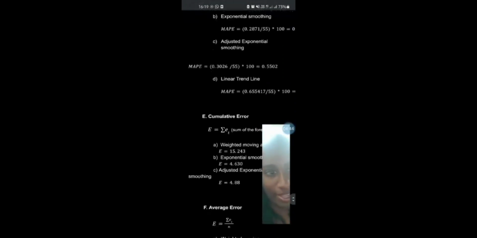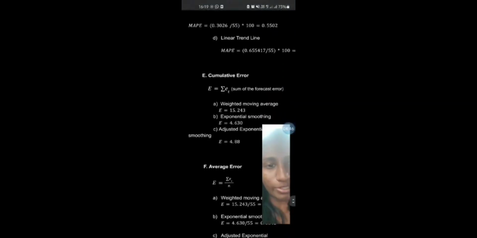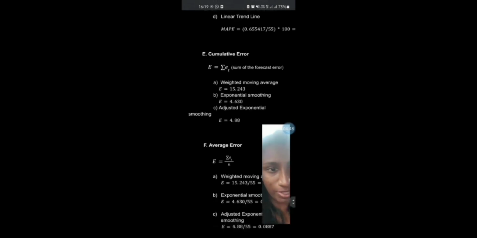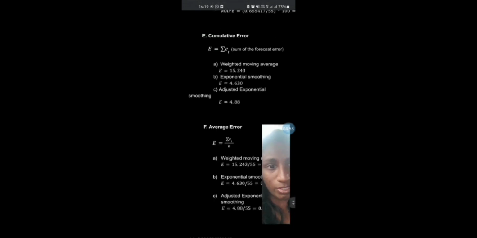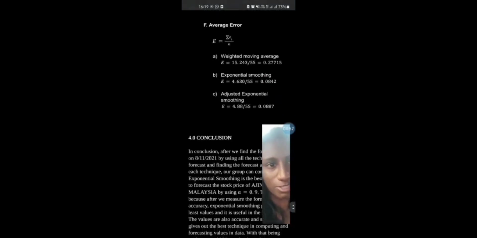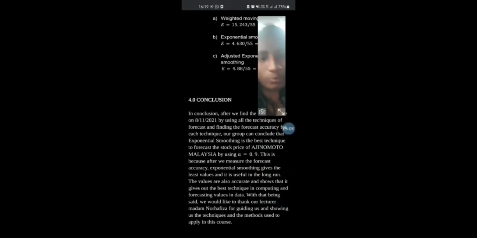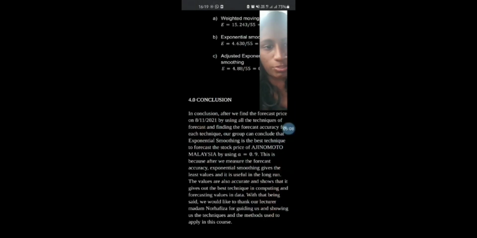the amount. And moving on, we go to the cumulative error, which is the sum of the forecast errors, and the value will be 4.630. And finally, the average error, we'll be getting 0.0842.